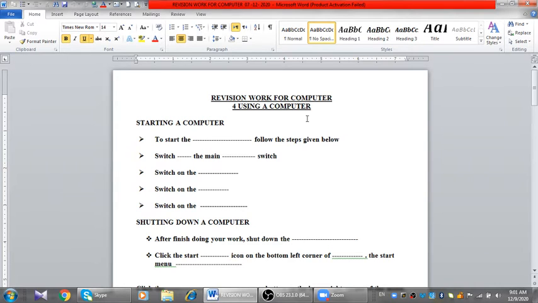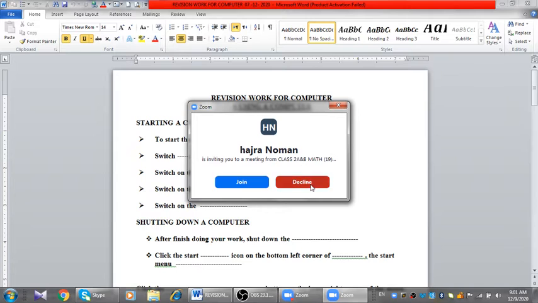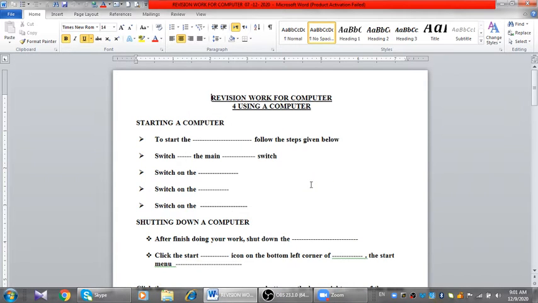Starting computer. Okay? So to start the computer, here the answer is in computer. Follow the steps given below. Switch on the main power switch. Switch on the UPS. Switch on the CPU and switch on the monitor. This is the small process of how you will start the computer. Okay, computer desktop.